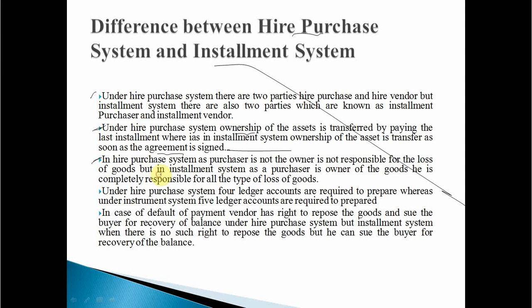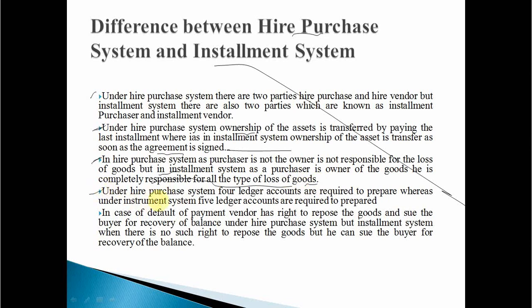The ownership transfers only when he makes the last payment. But in the installment system, since the purchaser becomes the owner of the goods as soon as he signs the contract, he is completely responsible for all types of losses. Under hire purchase, since he is not the owner, he is not responsible for the loss of goods. Under installment, since the purchaser is the owner, he is completely responsible. This is the third difference.